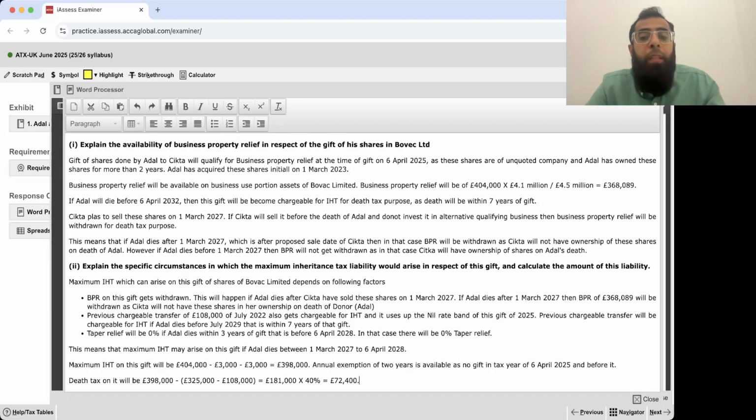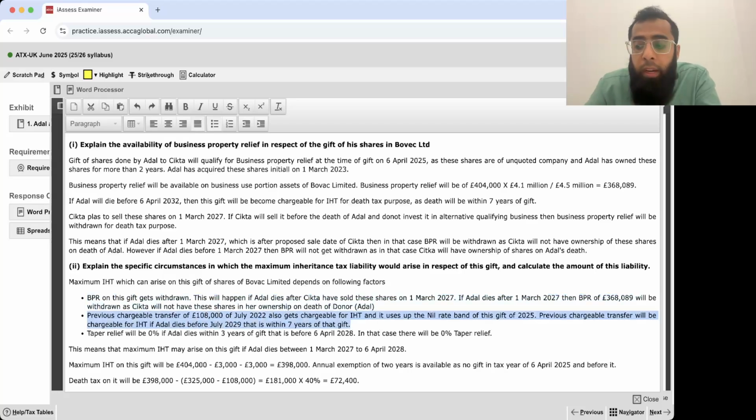Now, see, explain the specific circumstances in which the maximum IHT would arise. Just start to think about it. No one wants the maximum IHT, but we are thinking about the worst that can happen. What is the worst hit he will have to take? So the worst thing is that the BPR gets withdrawn. That will happen if Adil dies after 1st March 27. Okay, that will be the worst thing that can happen, because Sitka must have sold the shares, and if she has not reinvested, as there is no indication in the question, the BPR will get withdrawn.